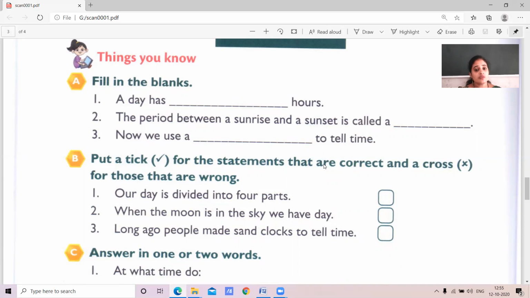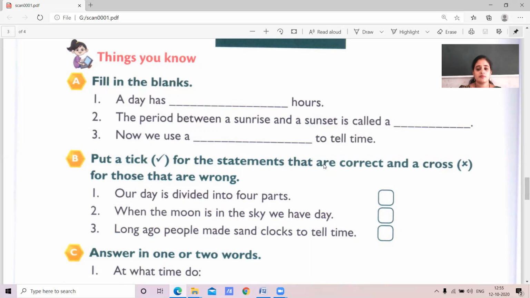But now, we developed a modern instrument which will tell the time exactly. How many hours, minutes, seconds, each and everything it is going to tell. So, now we use a clock to tell time. Clock is the answer, children.